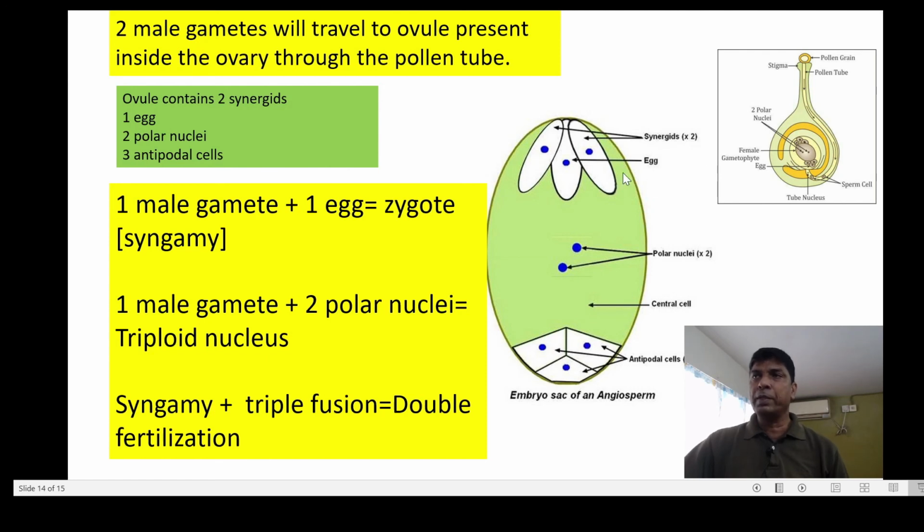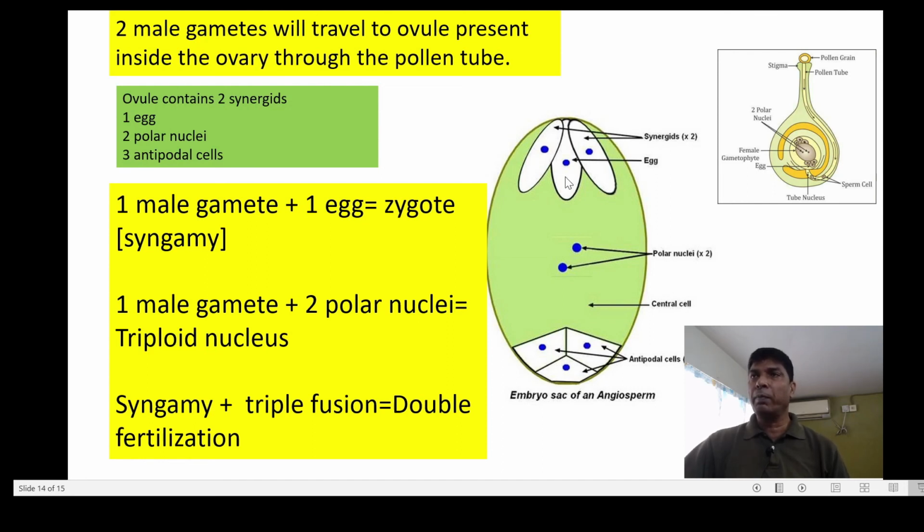Now what happens, one male gamete fuses with the egg through the syngamy process to form the zygote, and another male gamete fuses with the polar nuclei to form a triploid nucleus, that is a 3N nucleus. So here we can see that fertilization is taking place two times.